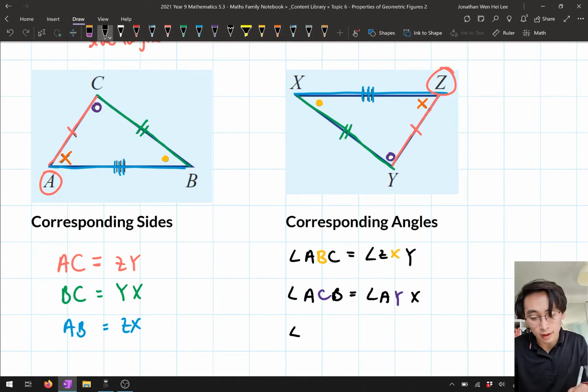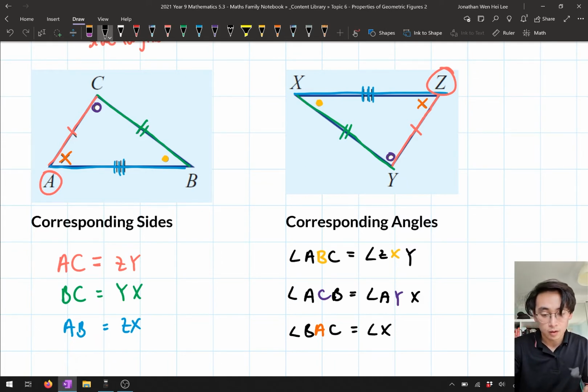And the final one is angle BAC, which is equal to angle, let's see which one that matches up with. So BAC is this one over here, and so that one matches up with X, Z, Y. Okay. So here we've got matching sides, we've got corresponding sides and corresponding angles being equal. And so here I've just listed out what those are.